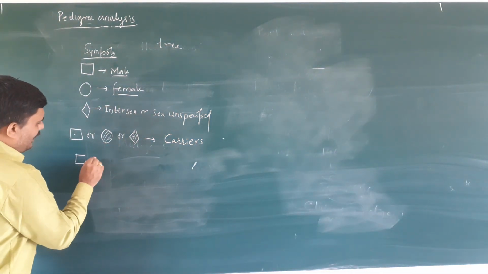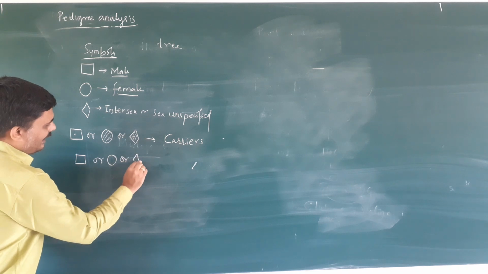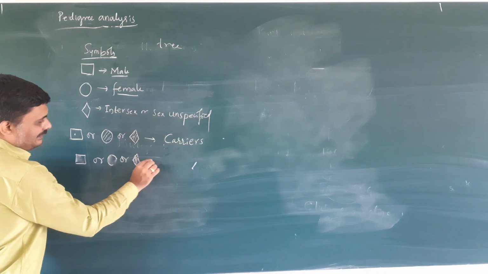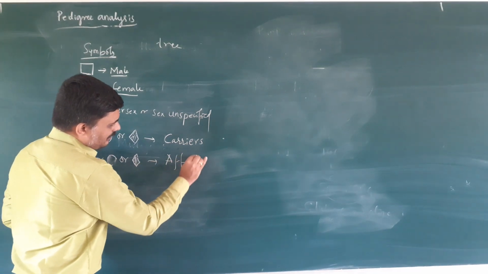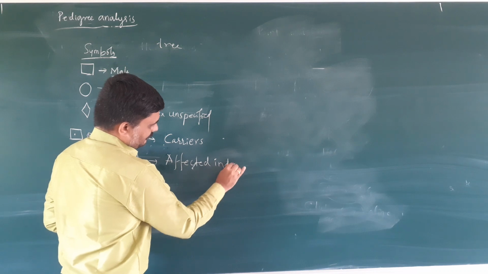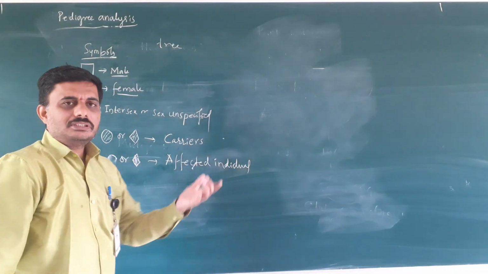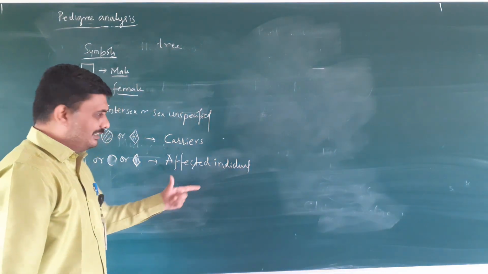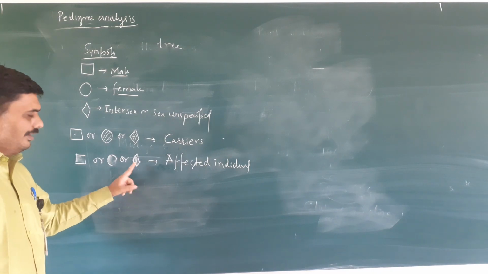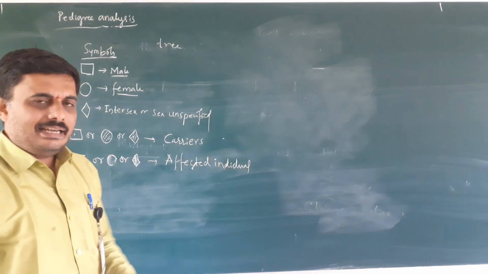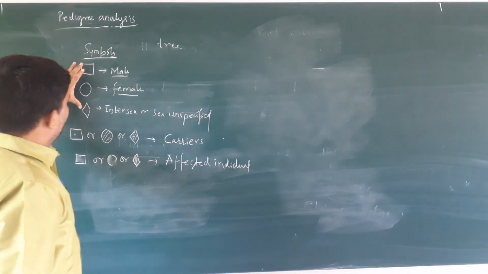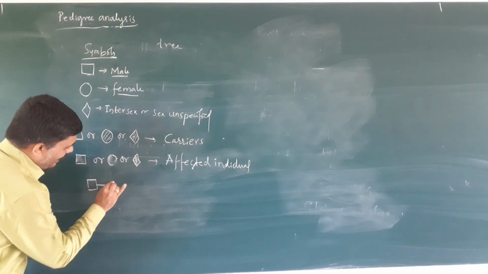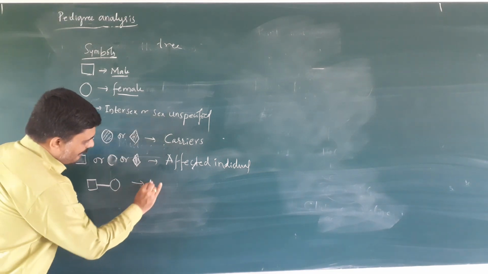A square, a circle or a diamond that is filled indicates the affected individual, the person who is showing the symptoms of a disorder. Open means the healthy person. A square joined by a circle indicates marriage.